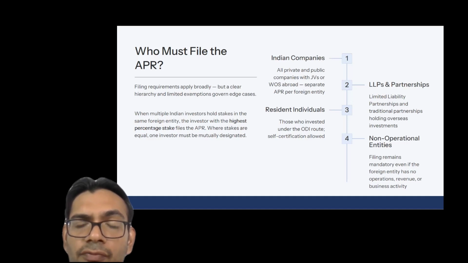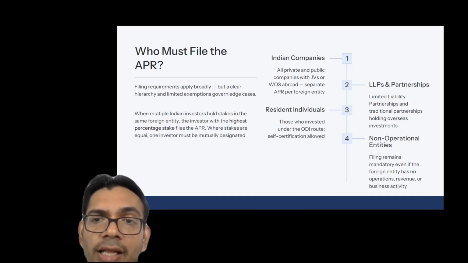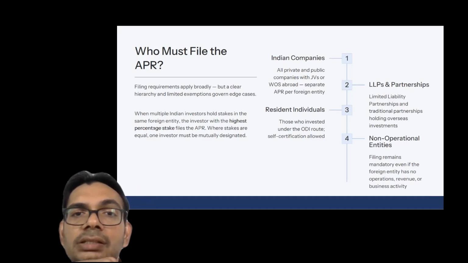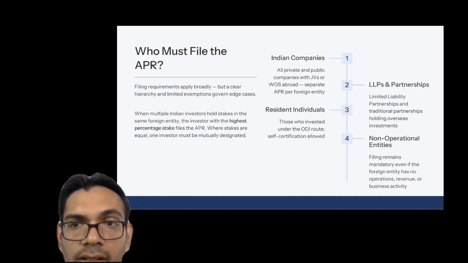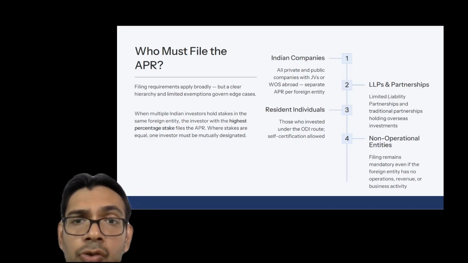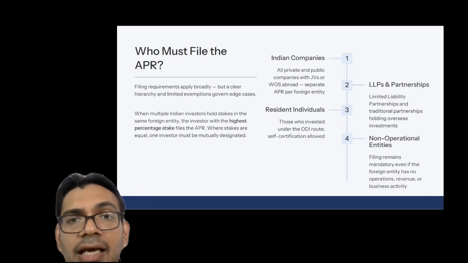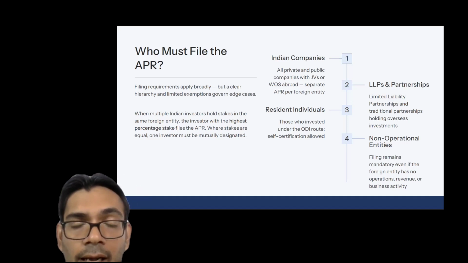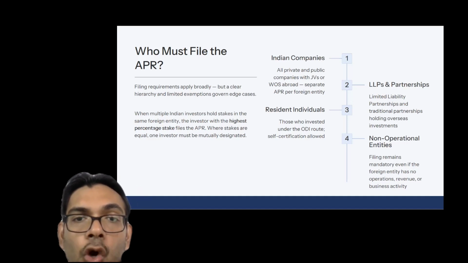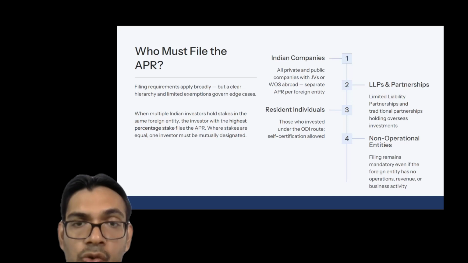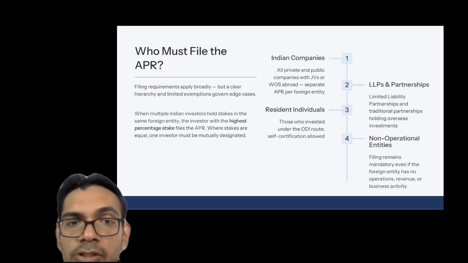I'll just give you a summary of why they are required to file. All the companies, whether private or public, that have a wholly owned subsidiary abroad have to file an APR in the prescribed format. All the LLPs, partnerships and resident individuals who have invested overseas through the ODI route are also required to file the APR. I must emphasize that the APR has to be filed in the prescribed format, and it should capture all the details required in the APR. I'll discuss the components of the APR in the forthcoming slides also.